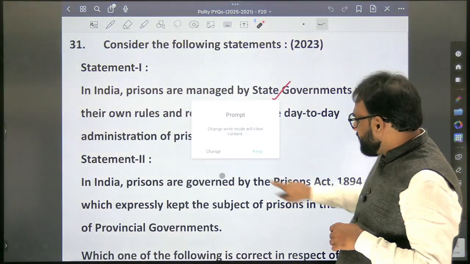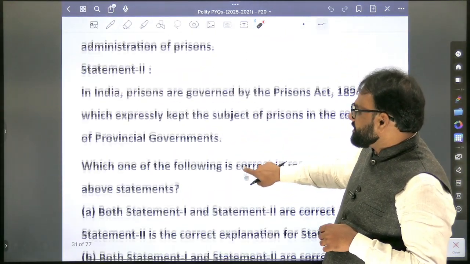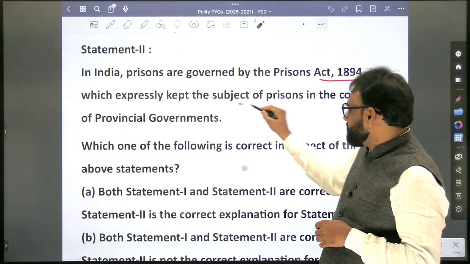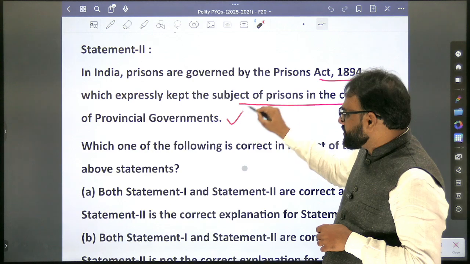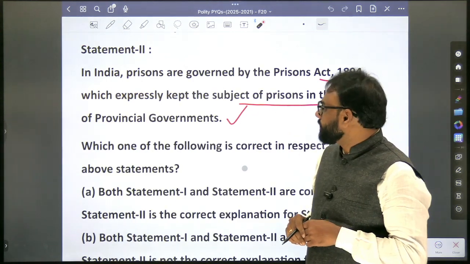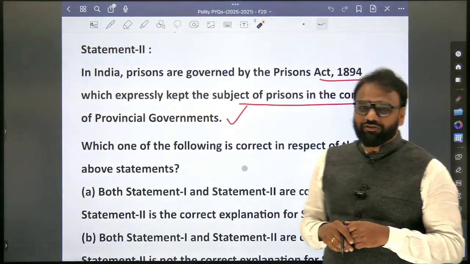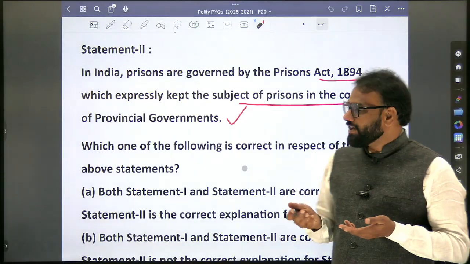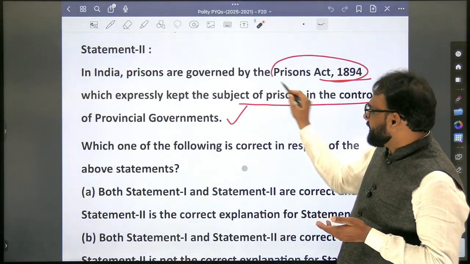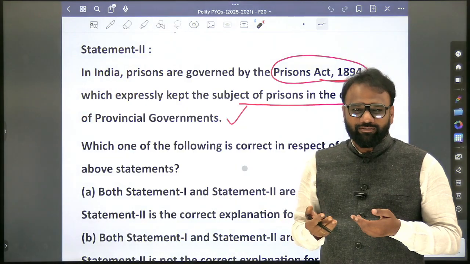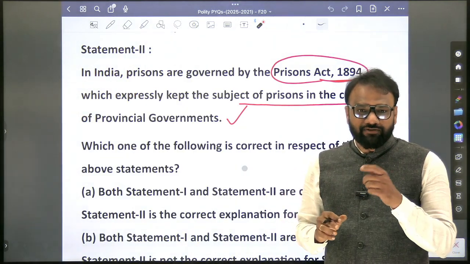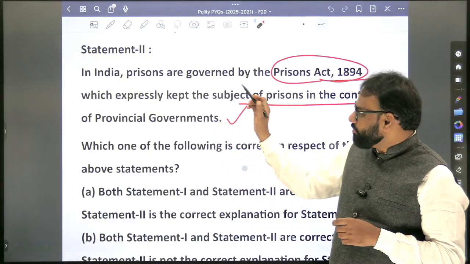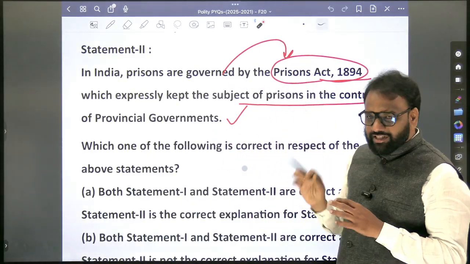Now, second statement: in India, prisons are governed by the Prisons Act 1894, which expressly kept the subject of prisons in the control of the provincial governments. This will cause confusion because prison is a state list subject, so we feel that it is a law made by the center. So how can the center make a law on a state list subject? This will lead us to confusion. But the second statement is also correct. In India, prisons are governed by which act? Prisons Act.